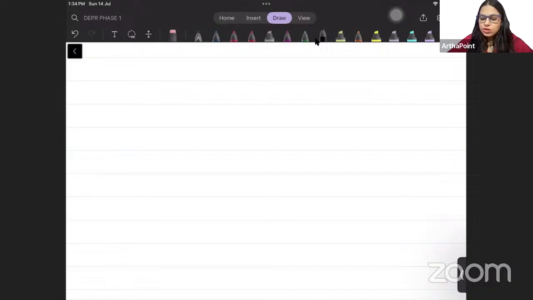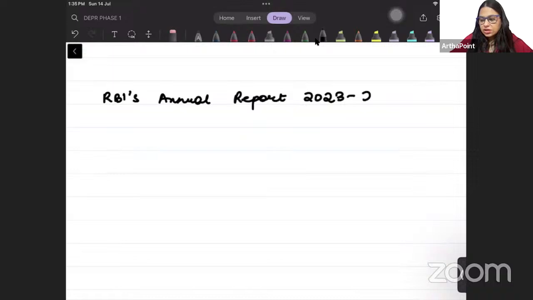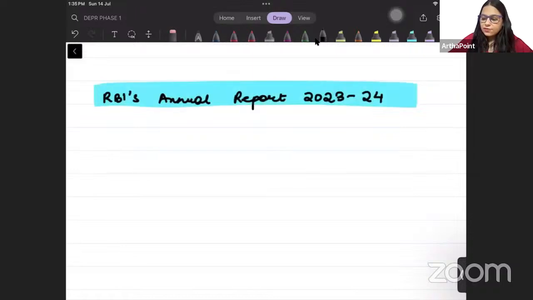So I'm going to give you some important pointers today, and these pointers are based on the RBI's annual report 2023-24.